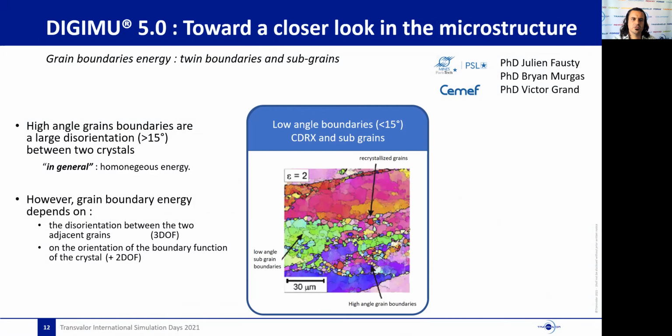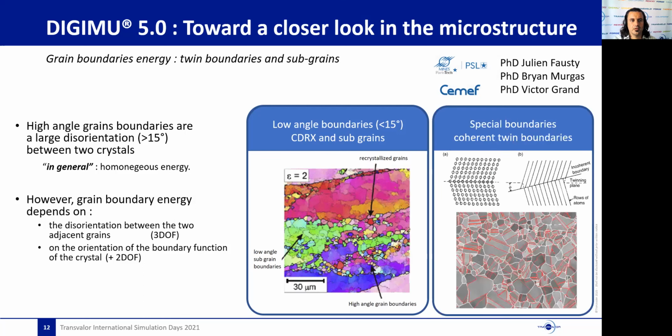They are often called subgrain boundaries, and their migration is of first interest to model continuous dynamic recrystallization. Also, some specific high-angle boundaries can have very low energies, such as coherent twin boundaries, for example. They are also neglected in the actual commercial version of DigiMu.